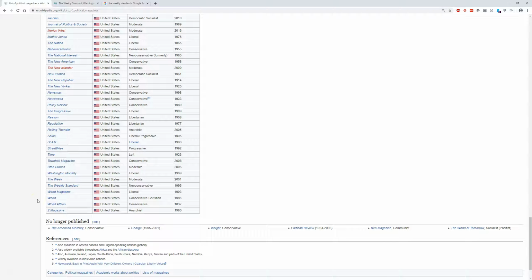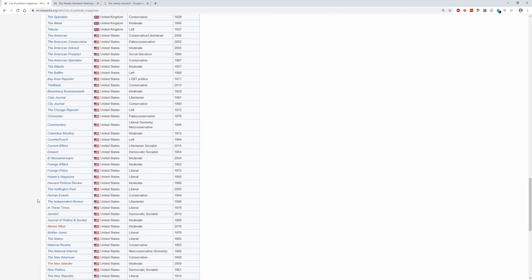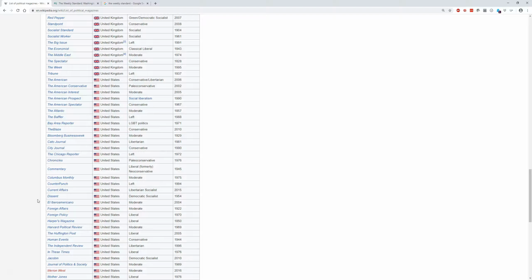Another thing you can do, let's say you've got your conservative point of view and you want to find a much more liberal point of view. You can scroll through this list to find a known publication. If I wanted to find a democratic socialist point of view, here I can see that there's a publication called Dissent.